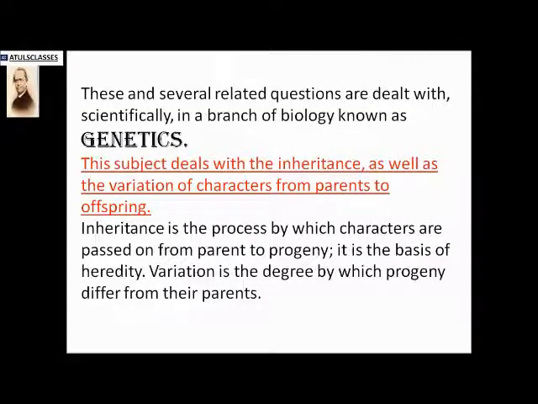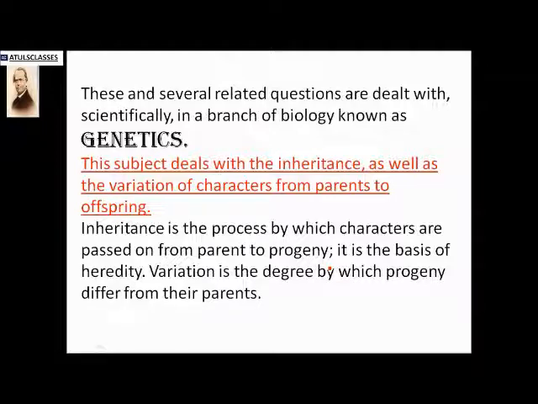Scientifically, we study this under the branch of biology called genetics. This subject deals with inheritance as well as variation, which is transferred from parent to offspring. What is inheritance? It's a process by which characters are passed from parent to progeny. We get our characters from our parents, and this is the basis of heredity.